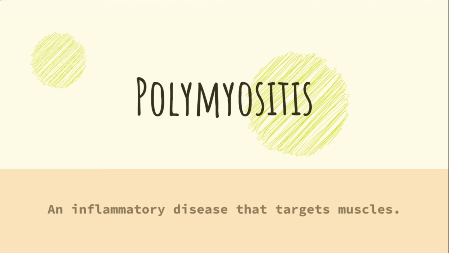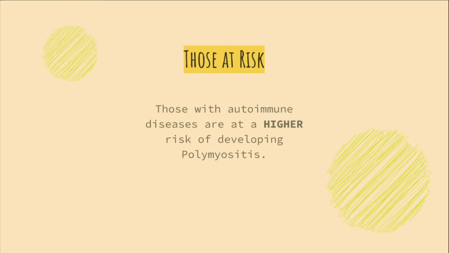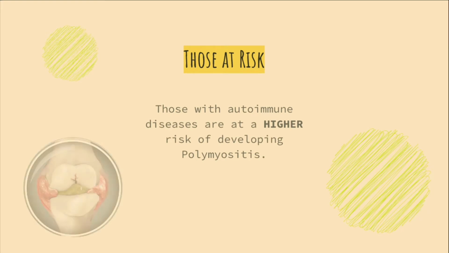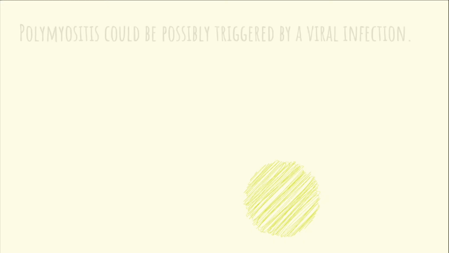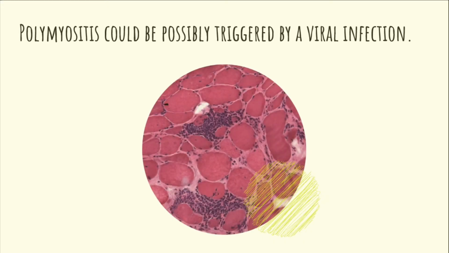Polymyositis is an inflammatory disease that targets muscles, causing severe muscle weakness and damage to muscle tissue. The exact causes behind polymyositis are unknown, but patients with certain other autoimmune diseases, such as rheumatoid arthritis, are at a higher risk of developing polymyositis. Polymyositis is believed to likely be an autoimmune disorder that is possibly triggered by a viral infection affecting muscle tissue.